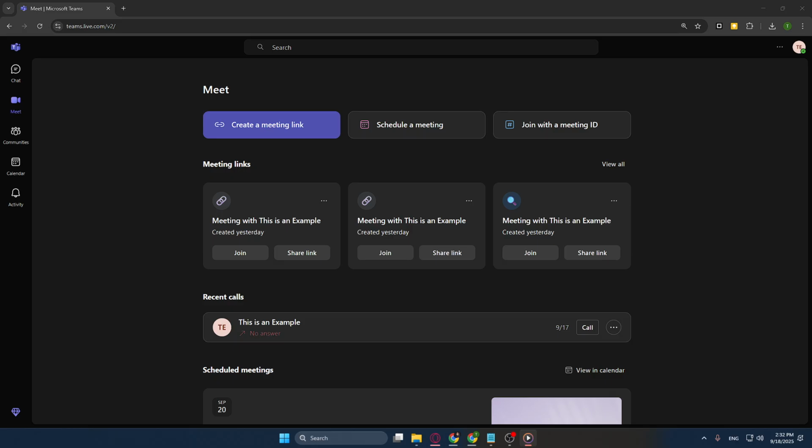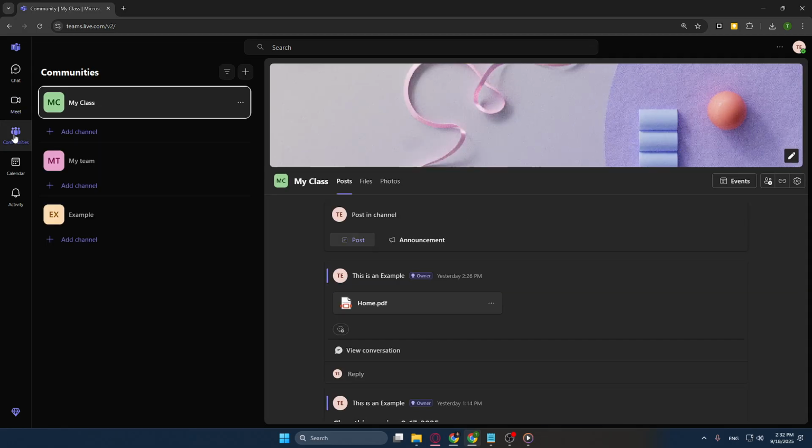First things first, make sure you are logged into your Microsoft Teams account. Once you're in, you will need to navigate to the Communities section. This is where all of your group interactions take place, and you'll find the variety of posts shared by team members. If you're unsure about where to find Communities, it's generally located on the sidebar or top navigation menu, so just have a look around until you spot it.